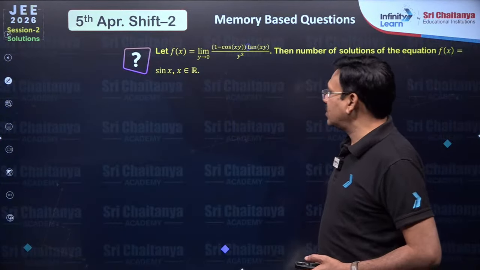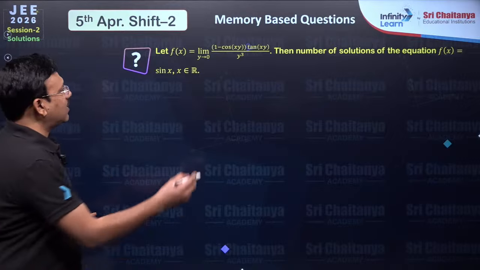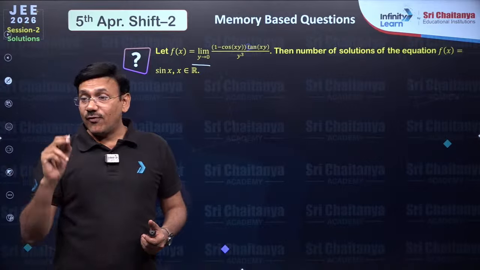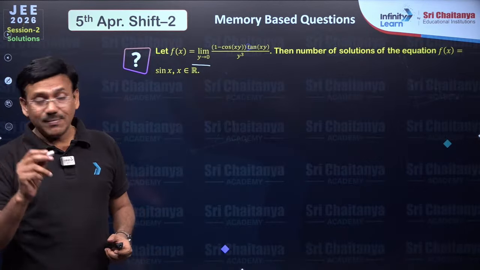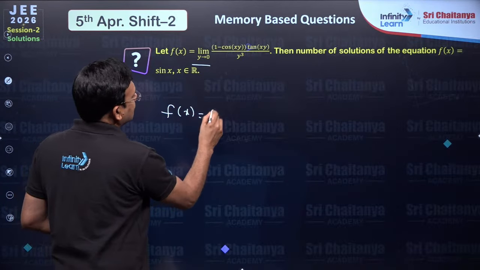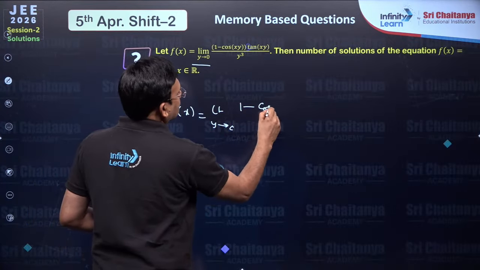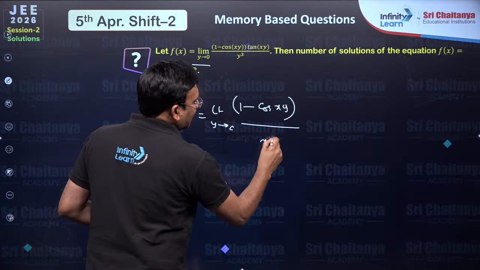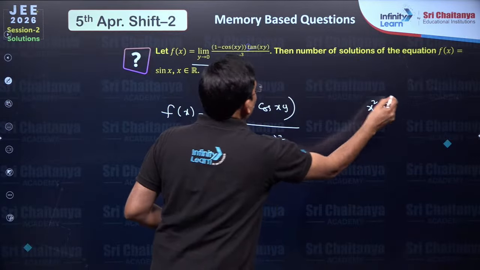So let us move to questions. Question number 1 here today, mathematics. Please do observe that limit y tends to 0. Limit y tends to 0 stands for y is the variable, x is a constant as far as this limit is concerned. So now f of x, you can write it as limit y tends to 0 of 1 minus cos of xy, like 1 minus cos theta, you just multiply and divide with theta square. So you write x square y square here.